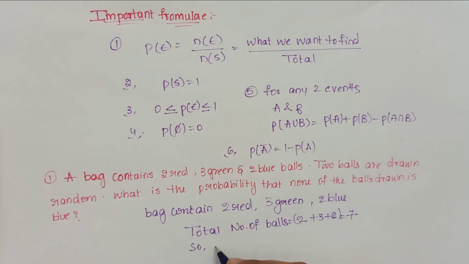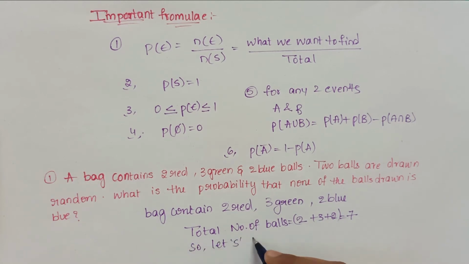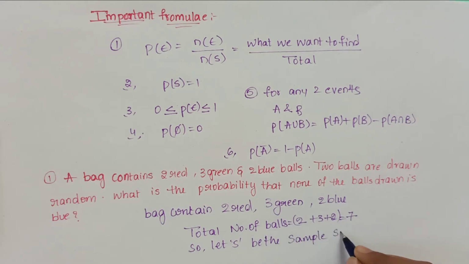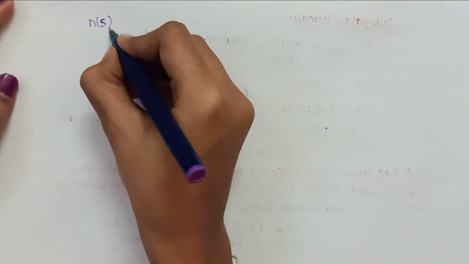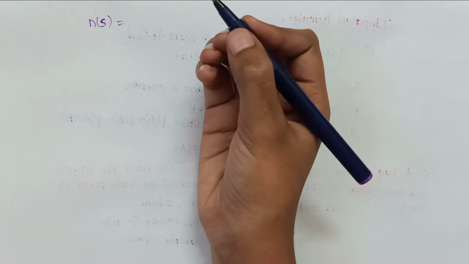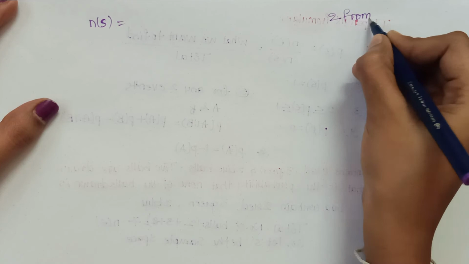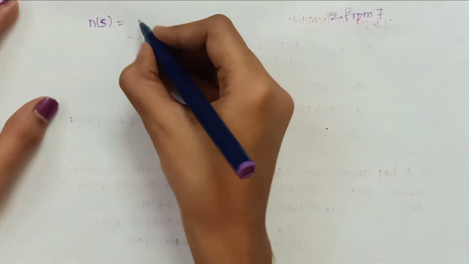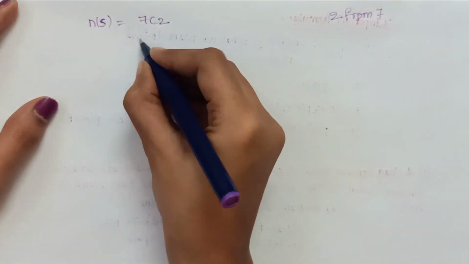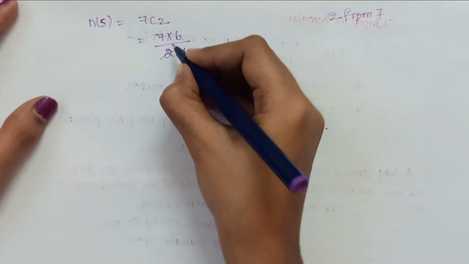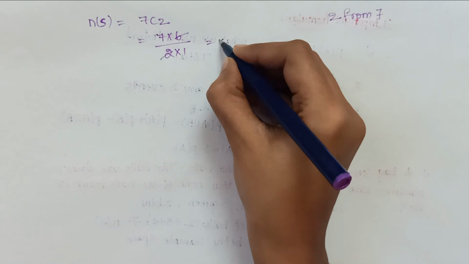So let S be the sample space. So N of S is equal to number of ways of drawing 2 balls from 7 balls. So 7C2. So 7 into 6 by 2 into 1. If we calculate, we'll get 21.